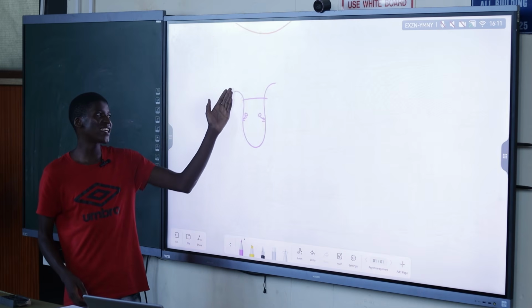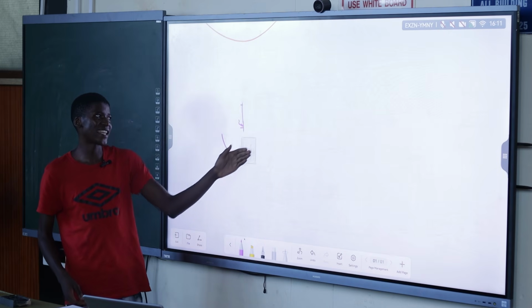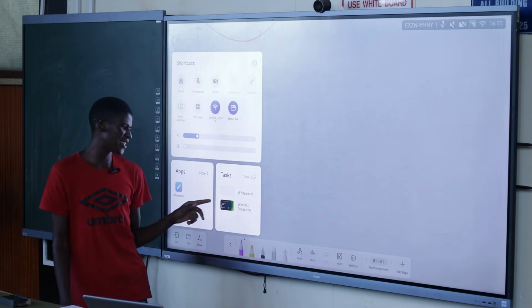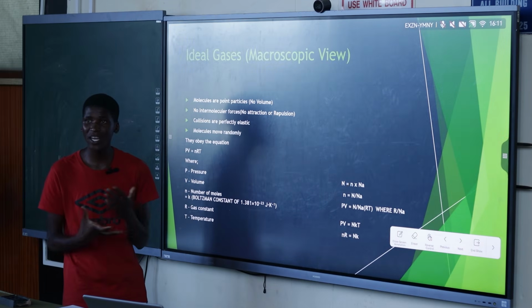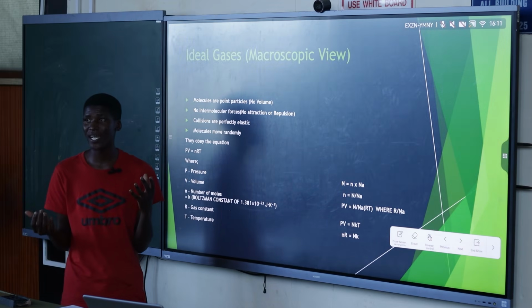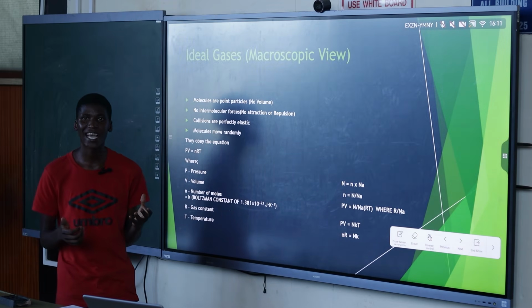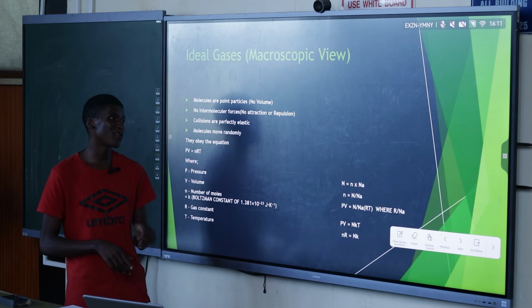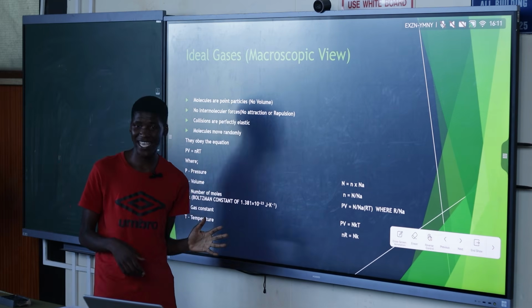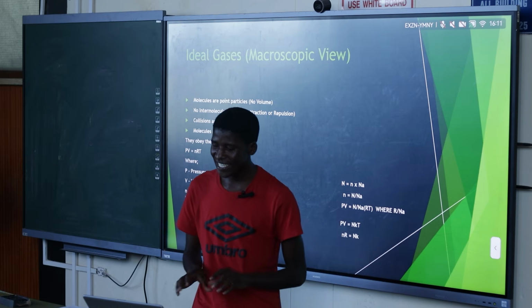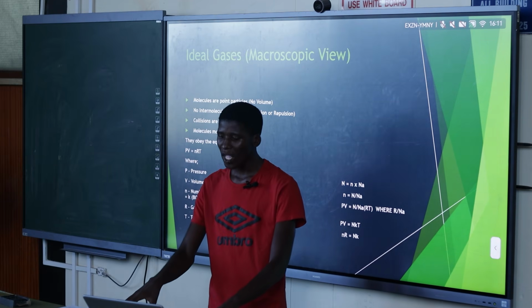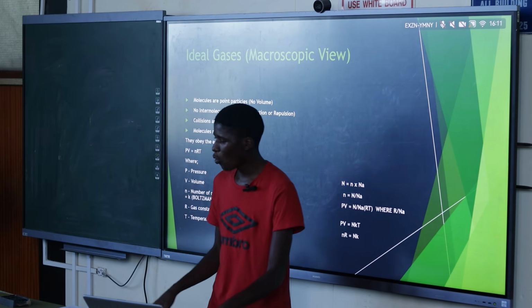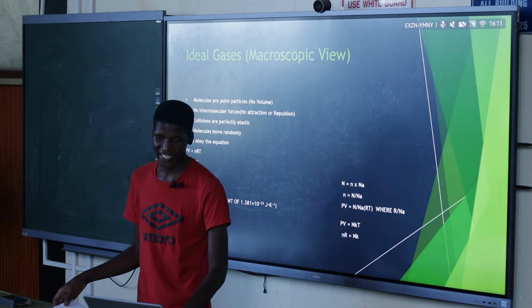So that's why we say pressure and temperature, they are directly proportional. So all of those are examples of gas laws. There's another law that says if pressure and volume, they are inversely proportional. So you guys will investigate those laws, but definitely they are there in first year levels. Tina asixelile lapho. We want to be able to model our ideal gas.